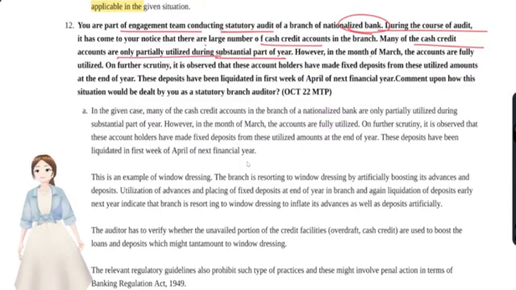However, in the month of March, the accounts are fully utilized. On further scrutiny, it is observed that these account holders have made fixed deposits from these utilized amounts at the year end. These deposits have been liquidated in the first week of April of the next financial year. I'll explain this scenario.